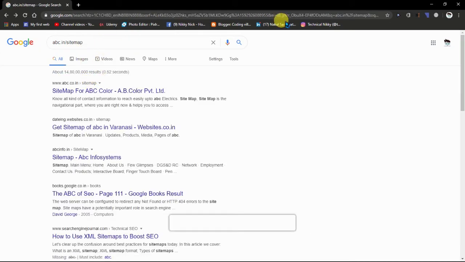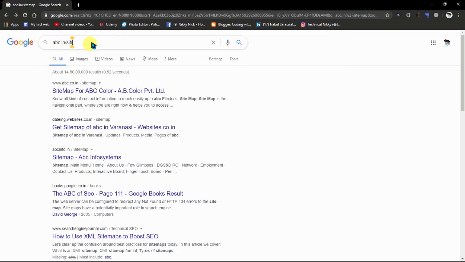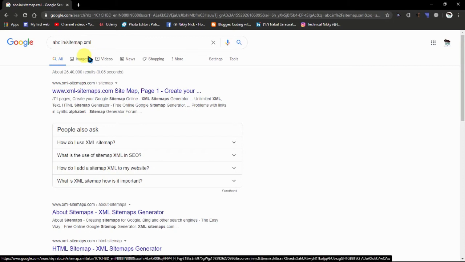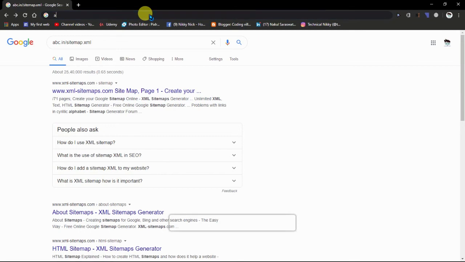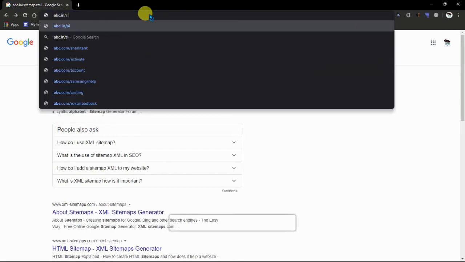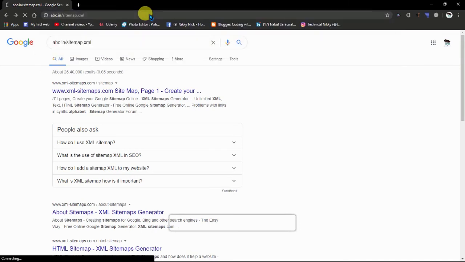Wait, sorry, we have to type sitemap.xml. Now it will show the structure of the website. So just type in the URL bar here abc.in, then sitemap.xml.